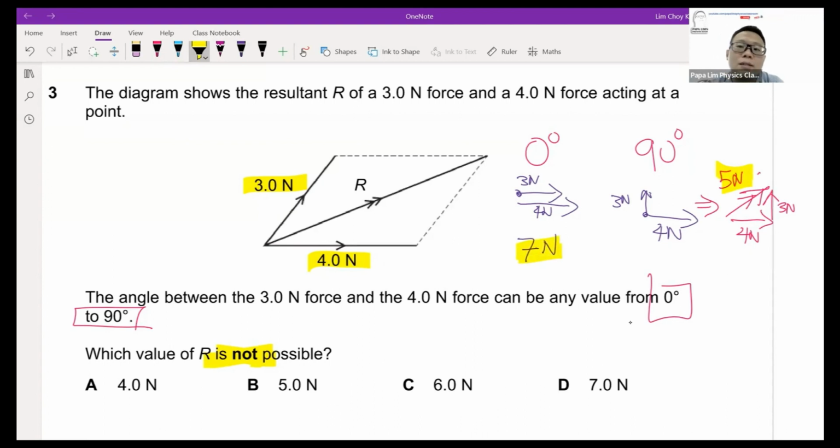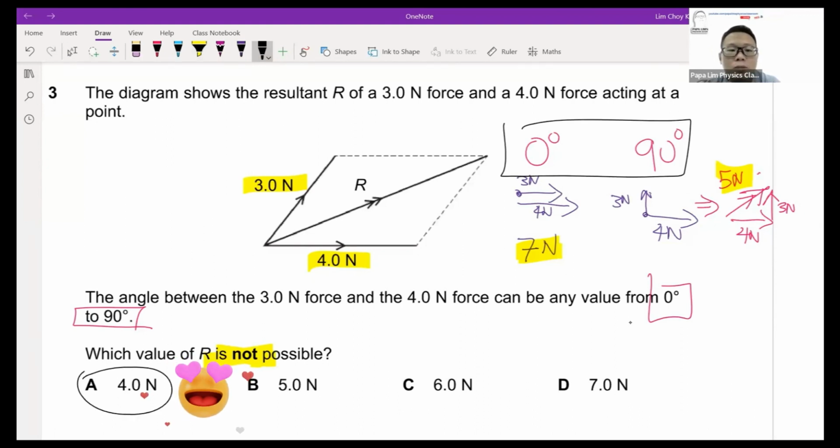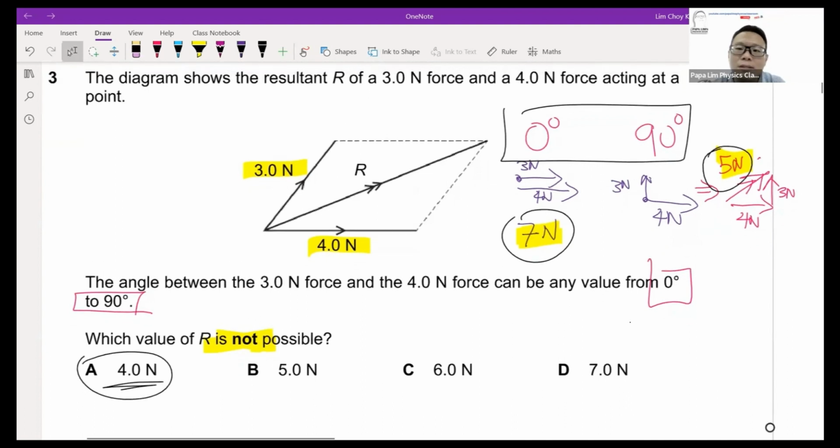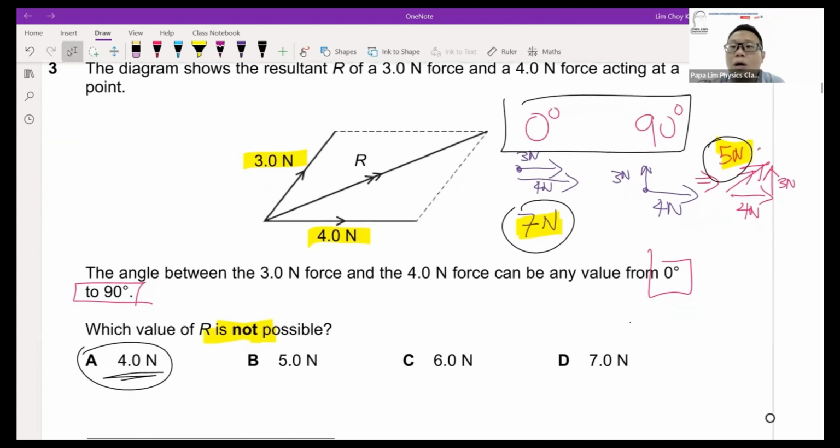So between 0 to 90 degrees, the possible forces that will appear range from 5 Newton to 7 Newton. Any force between 5 Newton and 7 Newton between the angle of 0 to 90 degrees is possible. The only force that won't appear between these 2 orientations is 4 Newton. So 4 Newton is out of the range, so definitely 4 Newton will not appear. Just take note. This question is quite interesting because most of the time they usually give 0 to 180 degrees.